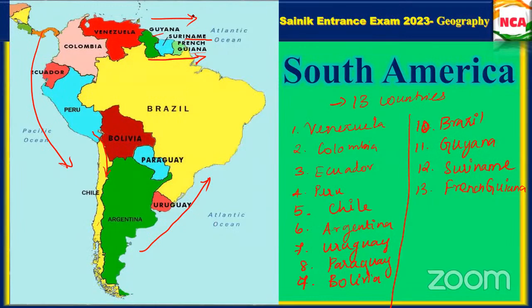Who is going to say next? Ma'am, me. Yes, okay, fine, continue. Ma'am, Venezuela, Colombia, Ecuador, Peru, Chile, Argentina, Uruguay, Paraguay, Bolivia, Brazil, Guyana, Suriname, French Guiana. Yes, okay, fine, very good.